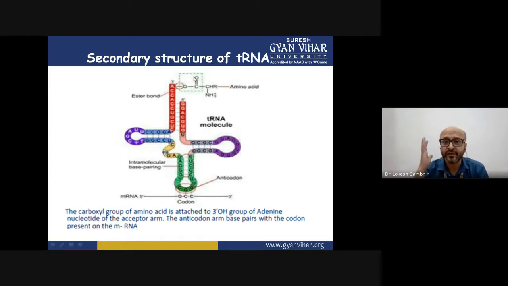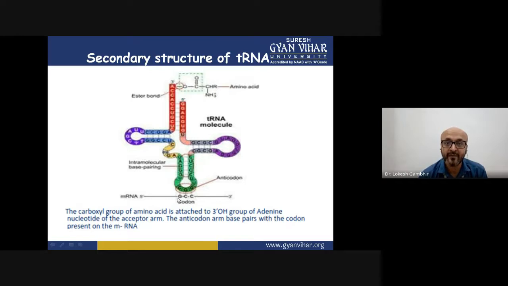Now, the next question. Who decides, out of 20 amino acids, which amino acid should be brought here? Whether it should be methionine, threonine, or serine. Which amino acid? Now, that is the function of this arm called the anticodon arm. This arm will read the mRNA. What is the triplet codon?